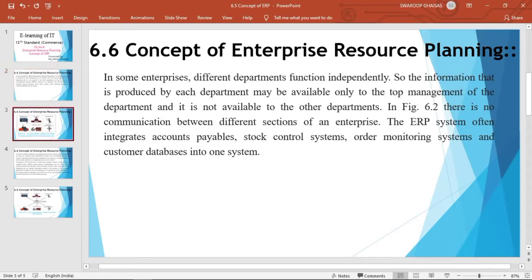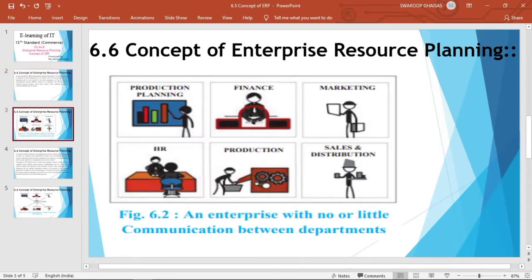See, you can see here this is the diagram representing this concept, that is enterprise with no or little communication between departments. There are different departments like production and planning, finance, marketing, HR, production and sales and distribution.